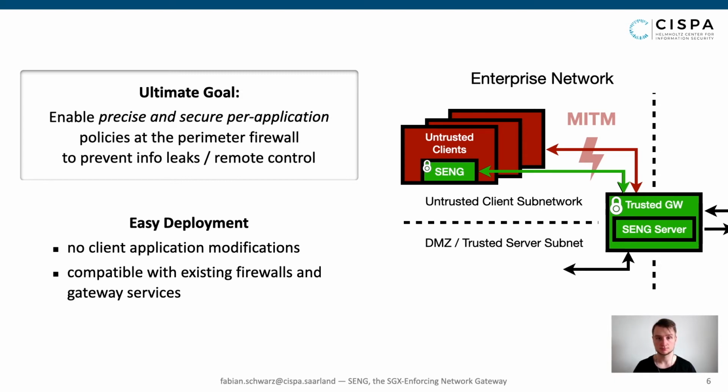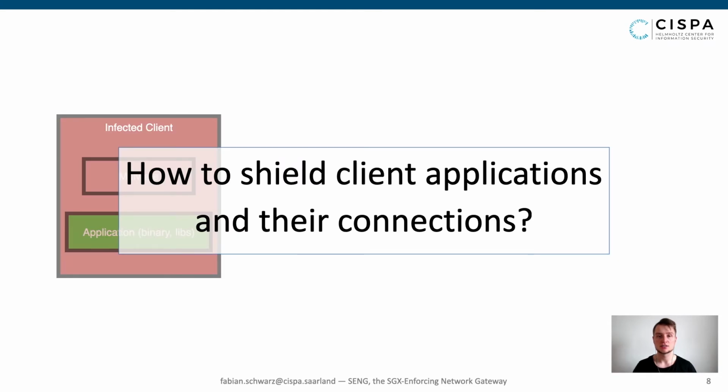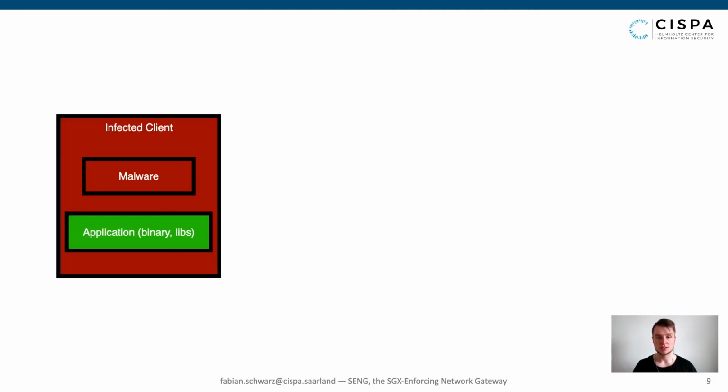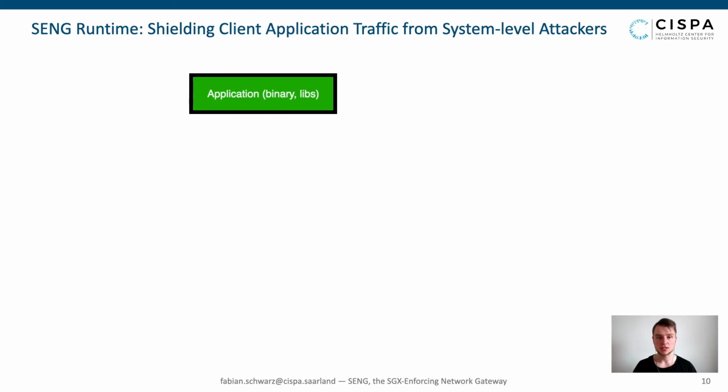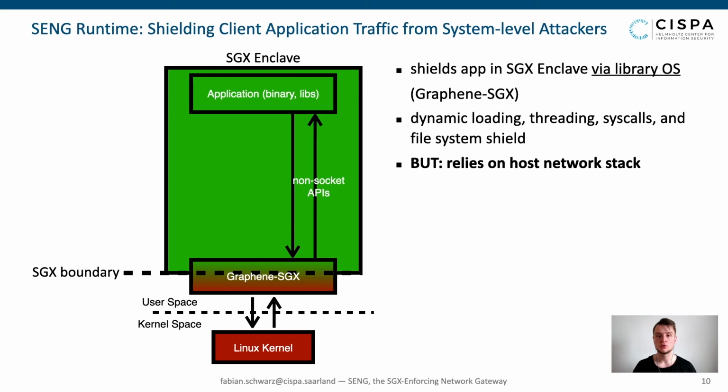To allow for easy deployment, SENG does not require any modifications to client applications and is compatible with existing firewall and gateway services. So, given an application on a compromised client system, the first question we have to answer is, how does SENG shield client applications and their network connections against system-level attackers? What SENG does is, it takes an unmodified client application and executes it inside an SGX enclave using an SGX library operating system. In our implementation, we use Graphene SGX, which supports dynamic loading of unmodified Linux applications and provides common POSIX abstractions and a file system shield.